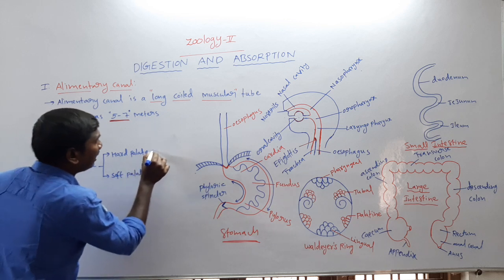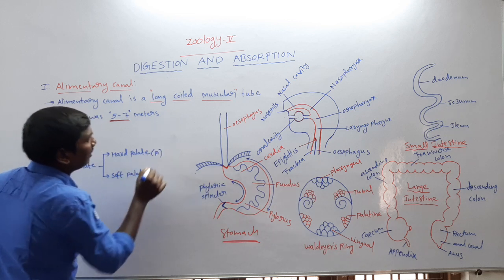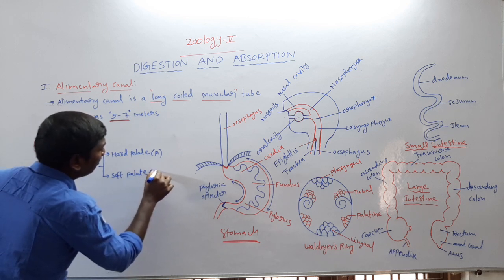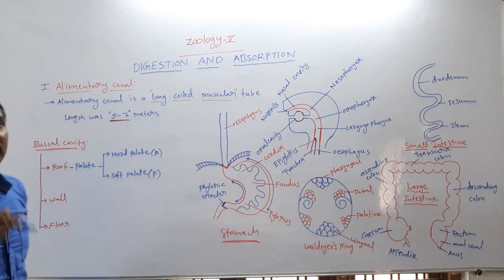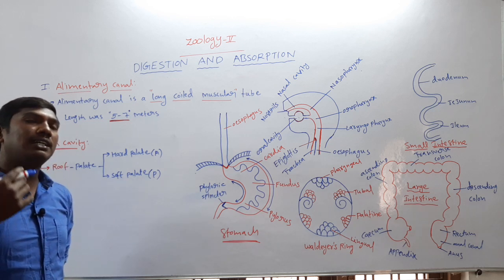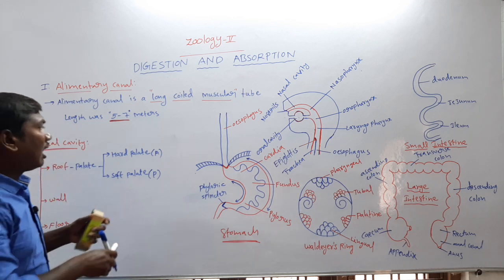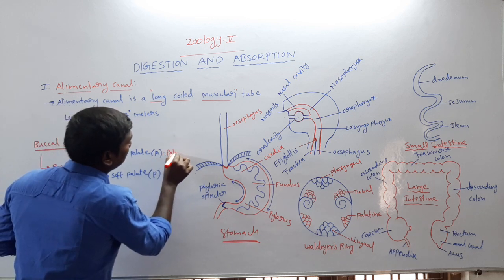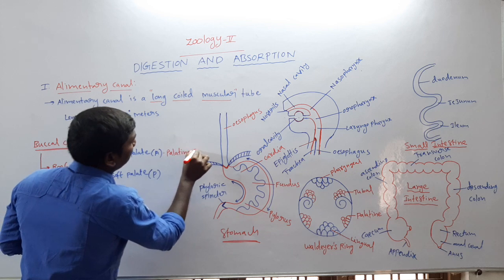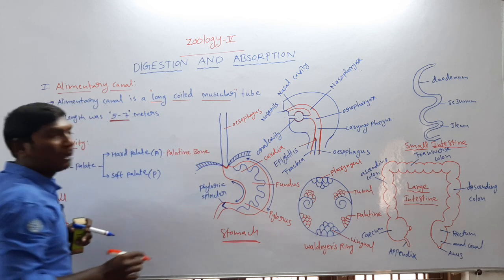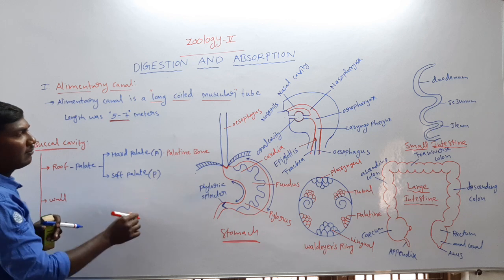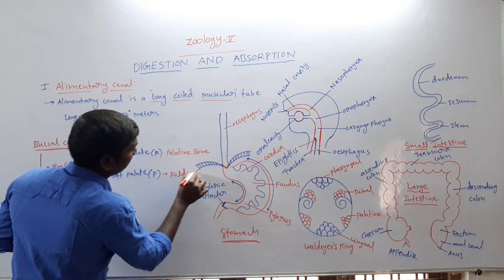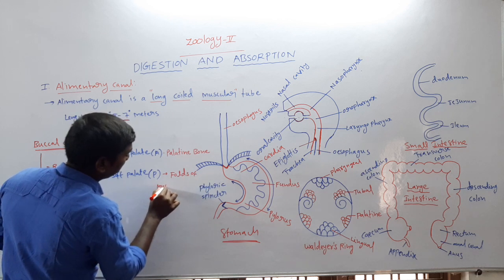The hard palate is present on the anterior side. The soft palate is present on the posterior side. The hard palate is formed by the palatine bone. The soft palate is formed by folds of mucous membrane.